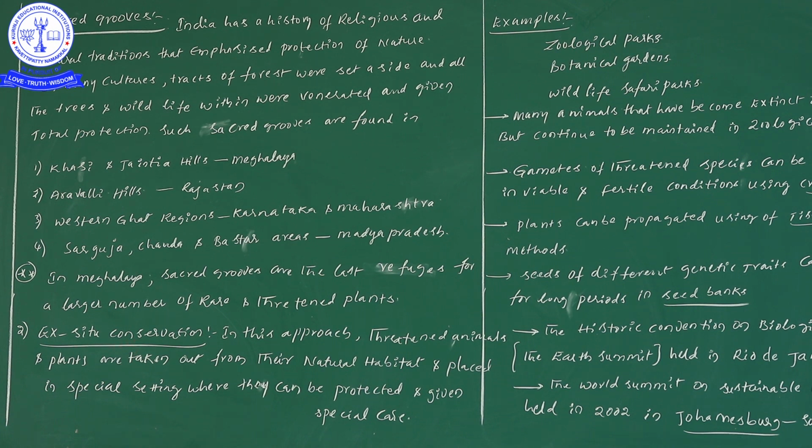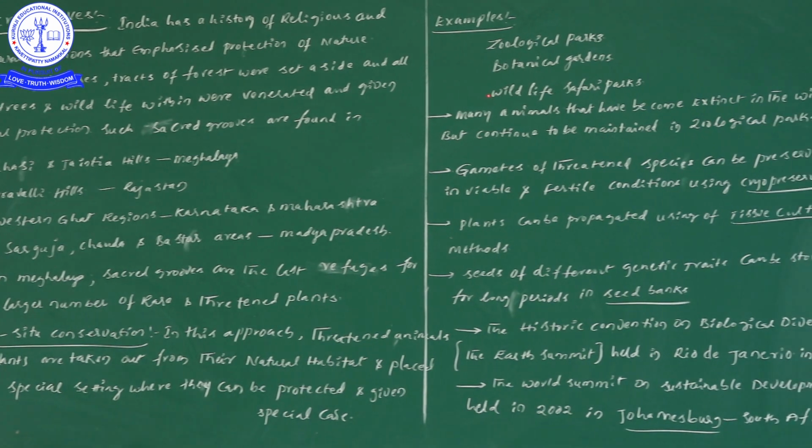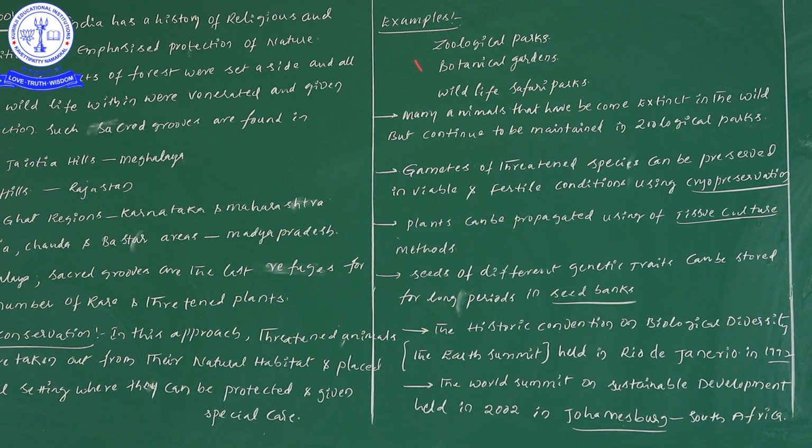So can you give any examples, sir? Here are a few examples, by discussing those examples we can understand. So what are those examples? Zoological parks, botanical gardens, and wildlife sanctuaries. These three are the best examples we can take under ex situ conservation. So one more time: zoological park, botanical gardens, and next, wildlife sanctuary or wildlife safari park. These three are the best examples of ex situ conservation.